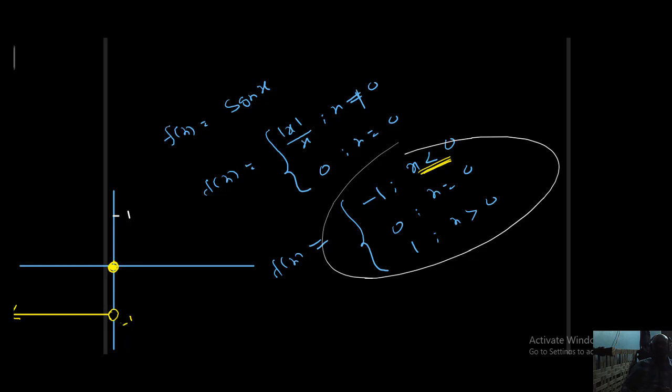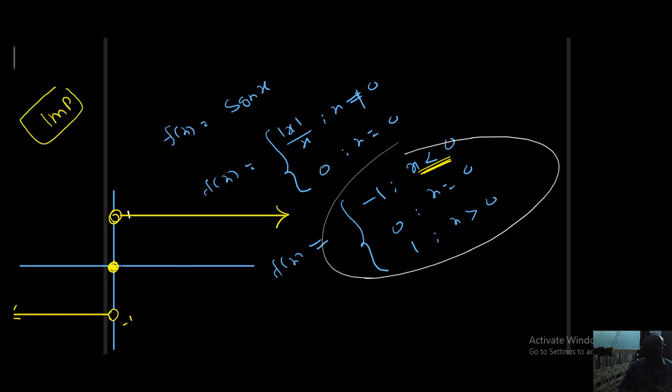Next, students, what should I do? f of x is 1 for x greater than 0. That means I want to draw the graph of y equal to 1, also a horizontal line. But the important thing, students: we can't take the total line, because f of x is 1 only for x greater than 0. Your input values are greater than 0 only, so you won't get this portion of the graph, and you won't get this point also. So this is the graph of the signum function. A very, very important function.